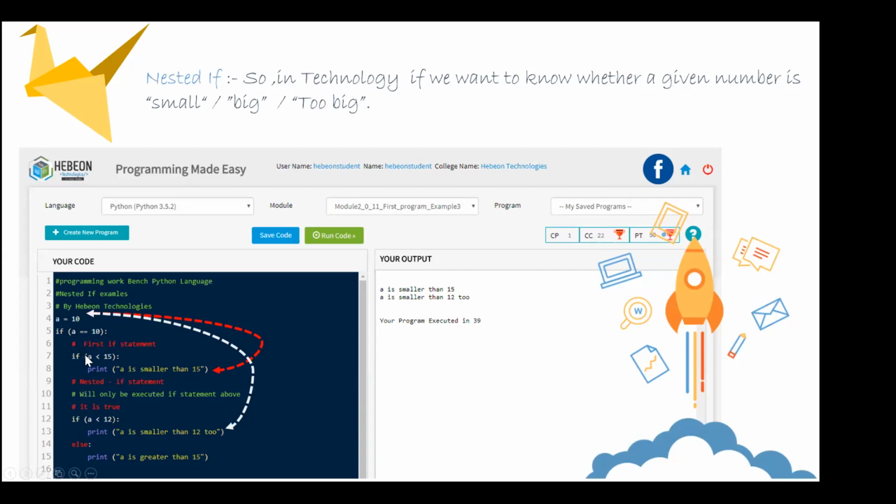So there's nothing to do with this statement, whether this gets executed or not, this will be executed. These are all the children of this particular condition. All this will be checked only when a equal to 10. If not, it will not go anywhere, it will not even think about the else, because this else belongs to this if statement, not to this if, right?